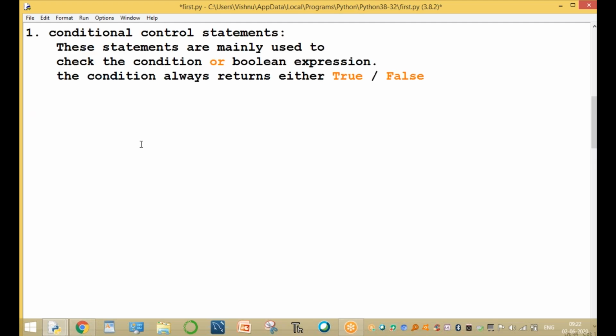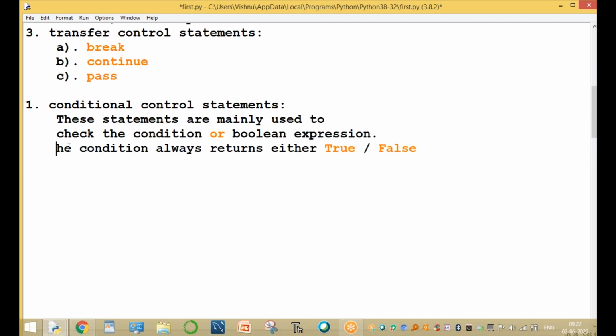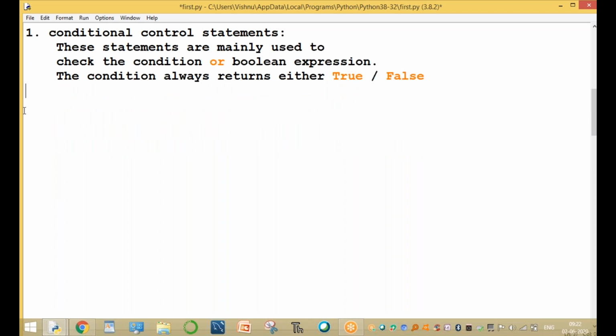All these conditions always return either a true value or a false value. Based on the condition, statements are executed. That is called a conditional control statement. In the conditional control statements, the very first one is the if statement. Sir, what is its syntax? The simple syntax of the if statement is: if condition colon symbol statement one. Here only the condition is checked, for a true or false value.